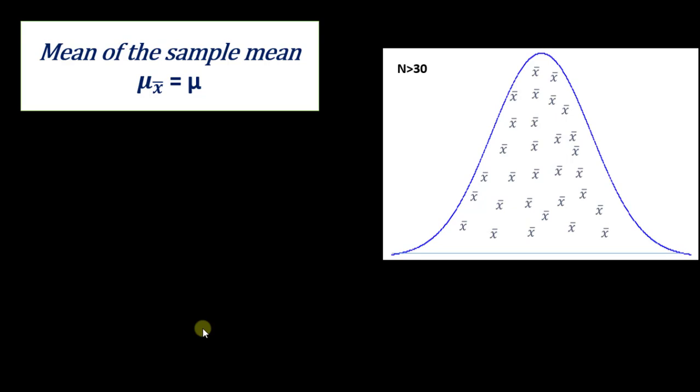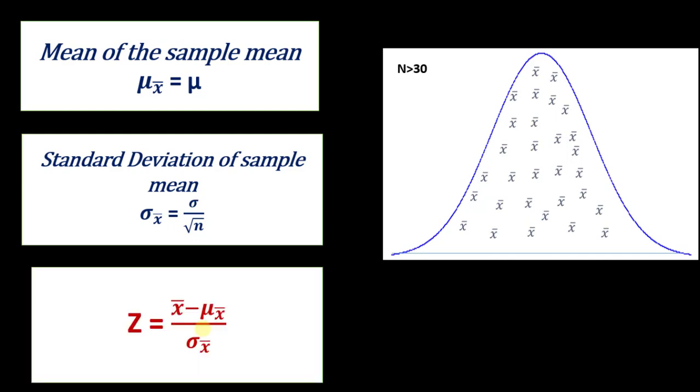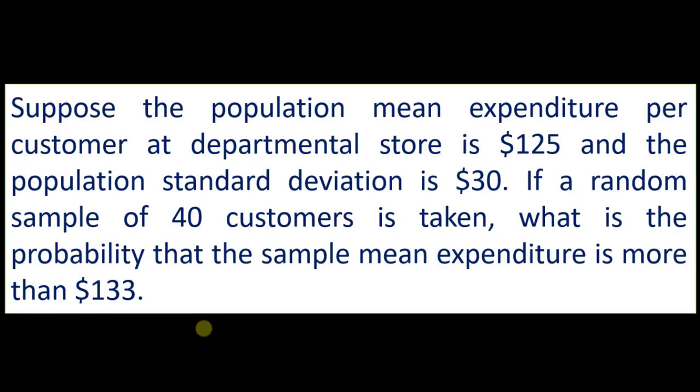Now the mean of the sample mean is the same as the population mean, that is mu. The mean of the sample mean is denoted by mu x bar. The standard deviation of the sample mean is given by sigma over root n, where sigma is the standard deviation of the population. The z score can be given by the formula x bar minus mu x bar, divided by sigma x bar. We will be using this z formula in our problem solving. Let us try to solve an example.